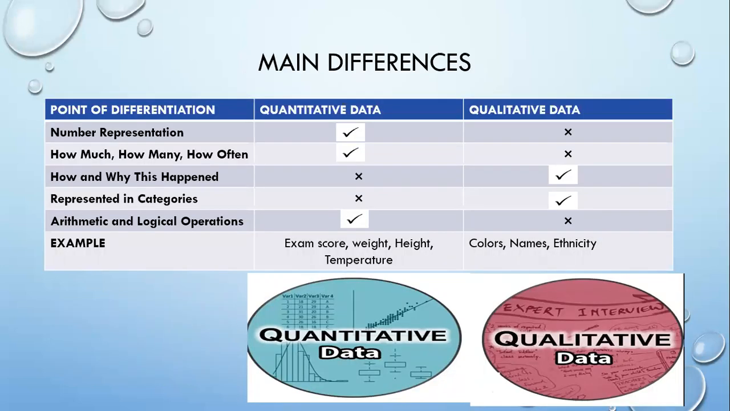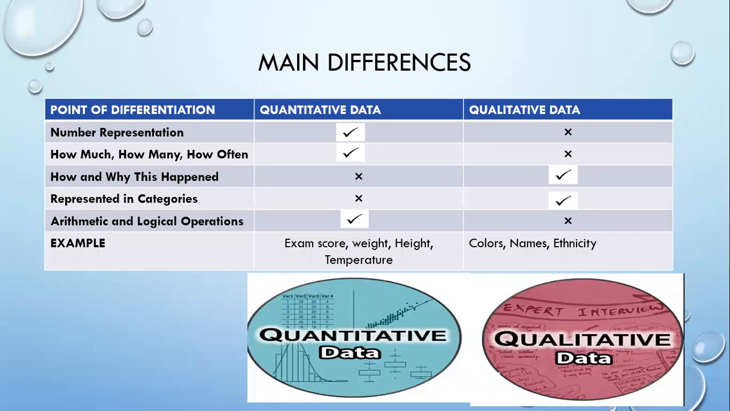So, the main points of differentiation between quantitative data and qualitative data are that quantitative data is represented in the form of numbers and it answers the questions how much, how many, and how often, which is not done by qualitative data. And questions such as how and why something has happened are answered by qualitative data, and the data is represented in the form of categories.